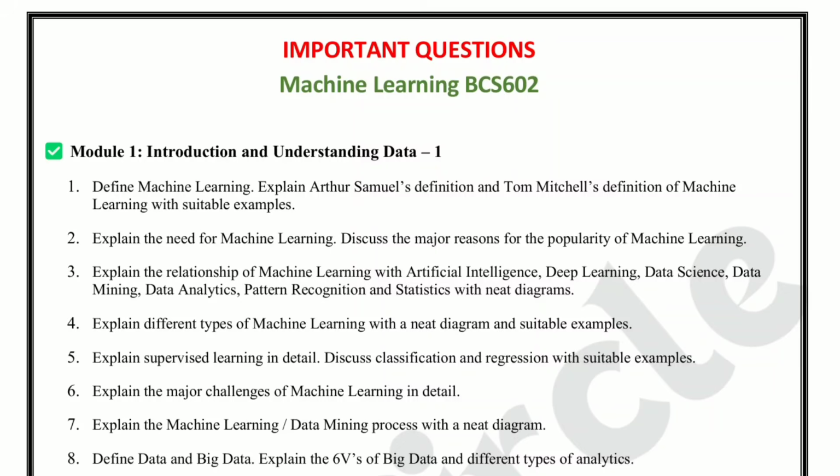Question number 3. Explain the relationship of machine learning with artificial intelligence, deep learning, data science, data mining, data analytics, pattern recognition, and statistics with Venn diagrams. This is a diagram based question. Learn the relations between each field and draw a Venn diagram.